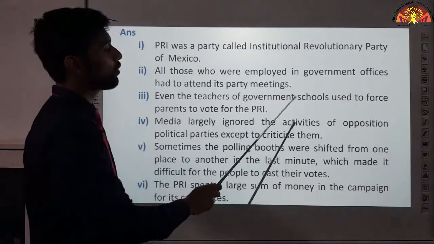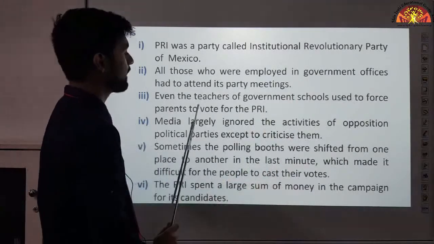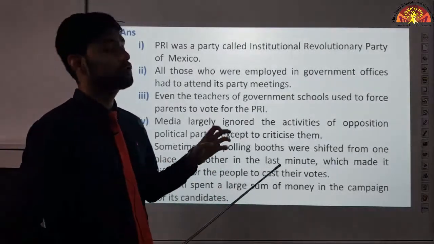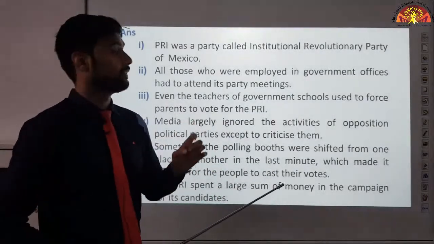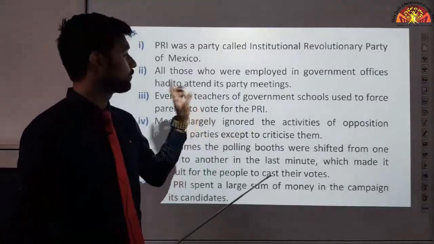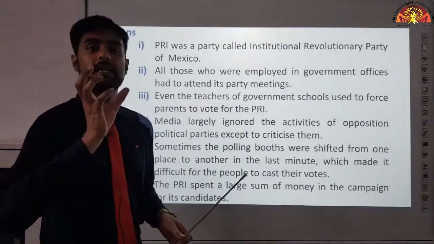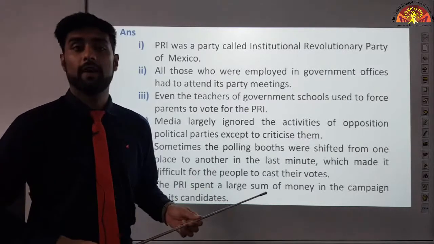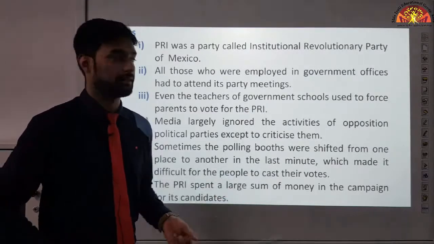Even the teachers of government schools used to force parents to vote for the PRI. The teachers of government schools used to tell the parents that we will only pass your kids if you vote for this party only. See, these are the dirty tricks which the political parties usually employ. Why? To win elections, to gain power.